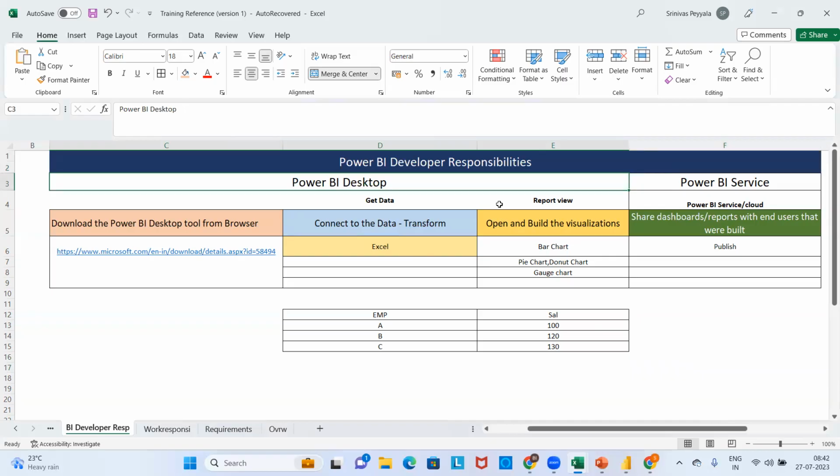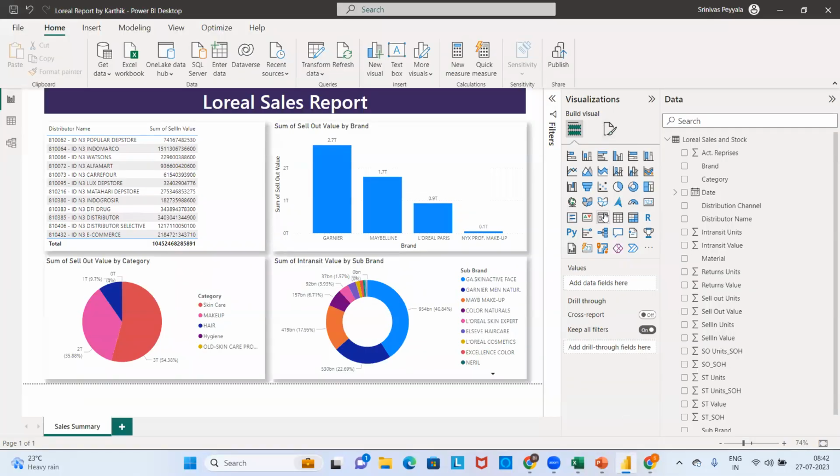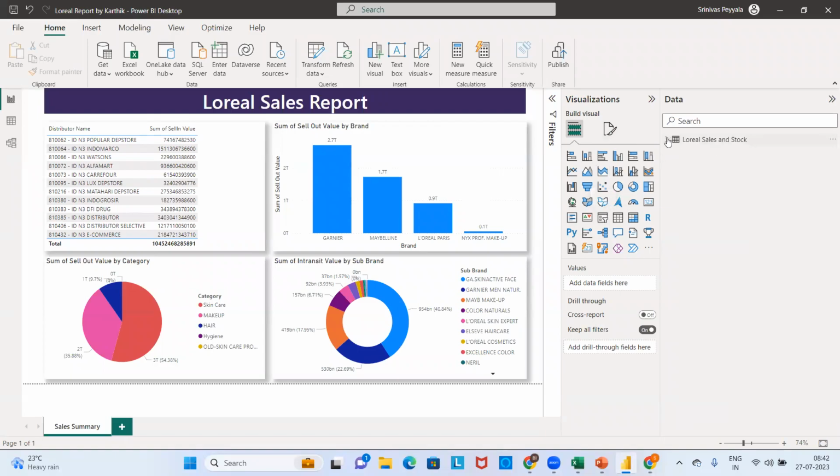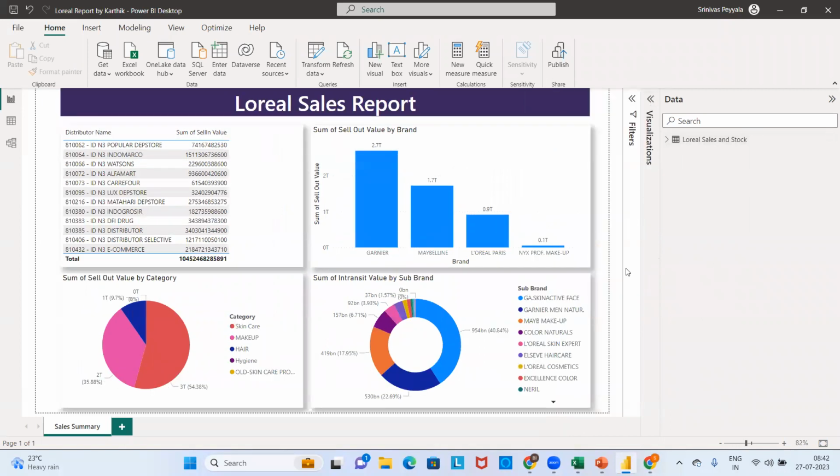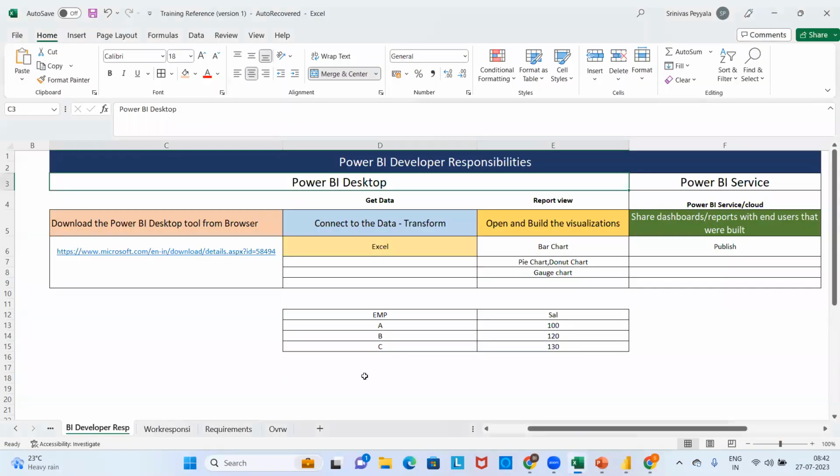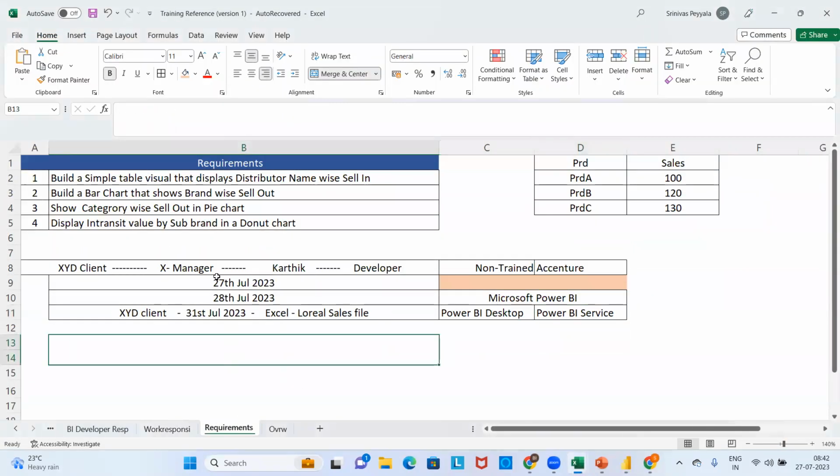What is Power BI Desktop? What is Power BI Service? What are the contents that are available in this desktop? Do I have only visualizations in this? No. I have a lot of features to explore in this tool. So as a fresher, Karthik is able to